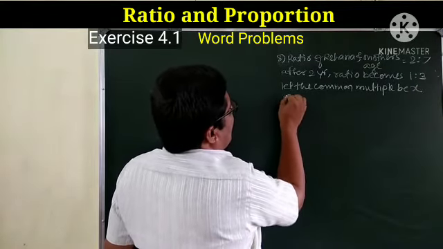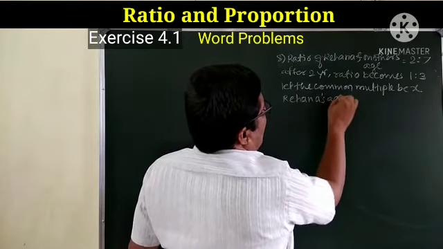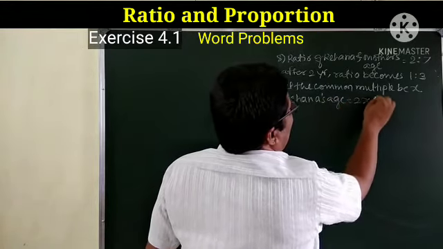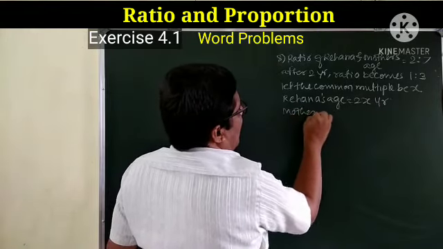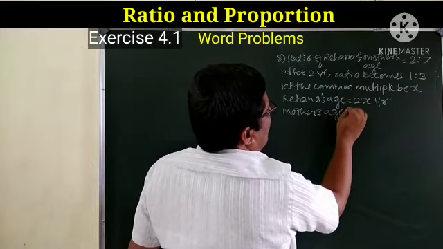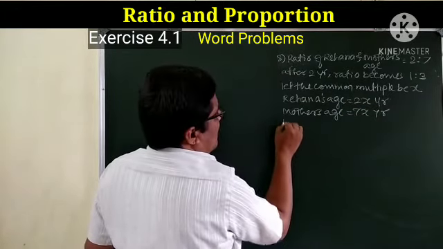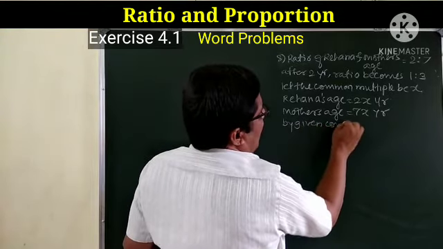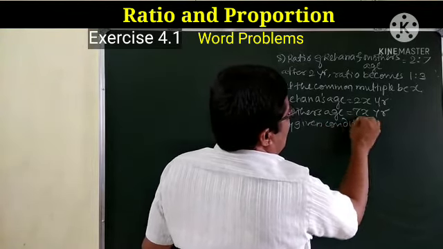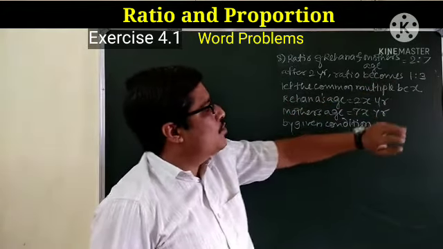So Rihanna's age 2x years, mother's age 7x years, by given condition after 2 years the ratio will become 1:3.